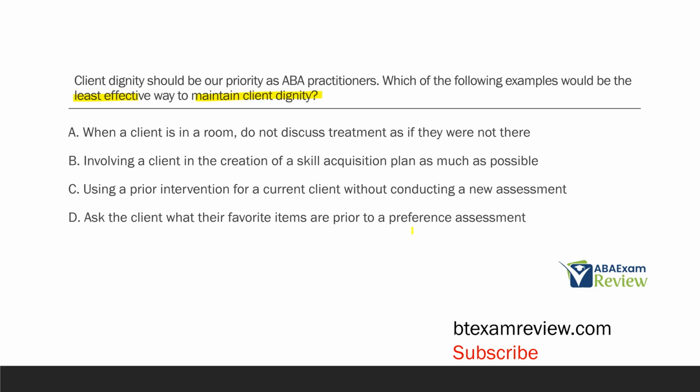D, ask the client what their favorite items are prior to a preference assessment. Absolutely. They're the ones who are going to be identifying these stimuli in the assessment. So their opinion absolutely matters when it comes to what they like and don't like. So involvement in treatment, super important. Treating them as if they were just like anybody else, very important, and not talking about them as if they weren't there. And so the least effective way out of these options would be going in and using a prior intervention without conducting a new assessment. What you're saying is you don't deserve an individualized plan, and that's never the case.